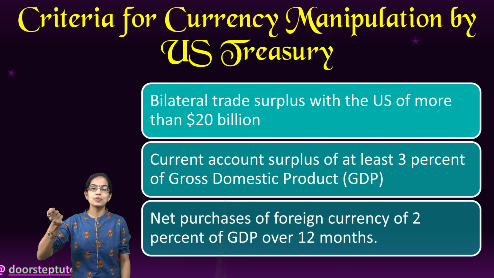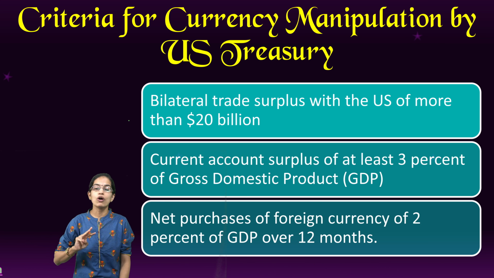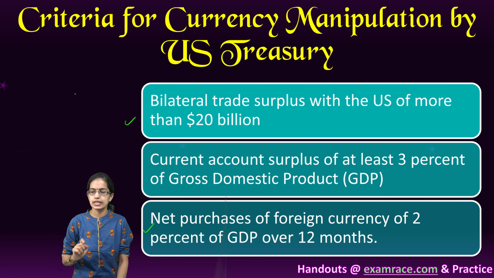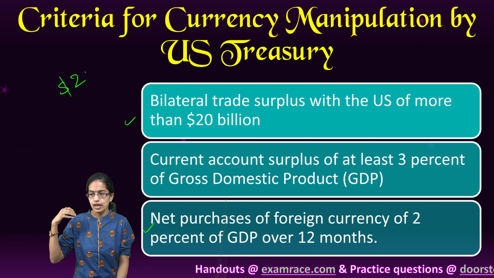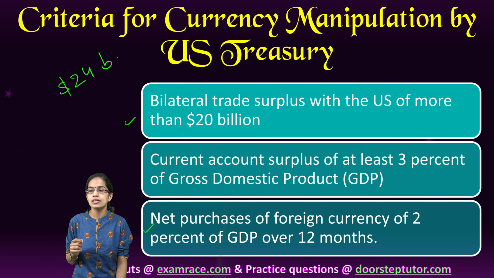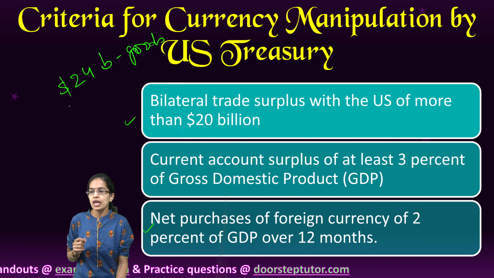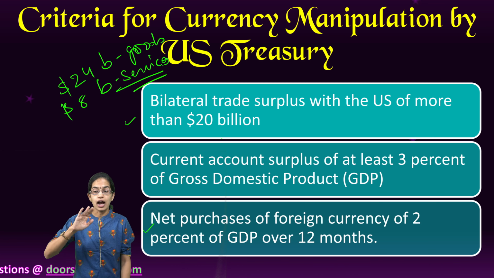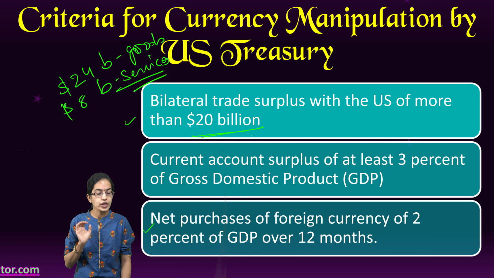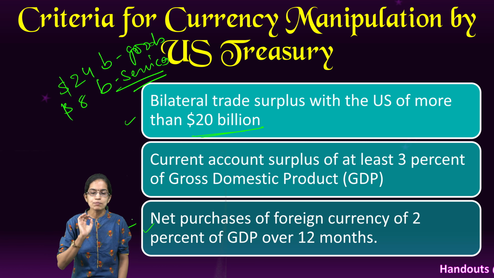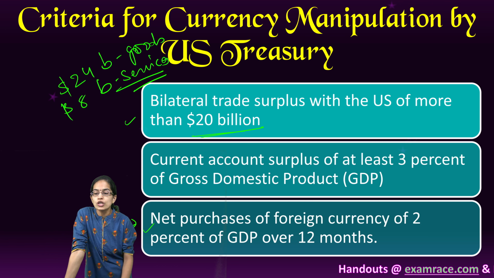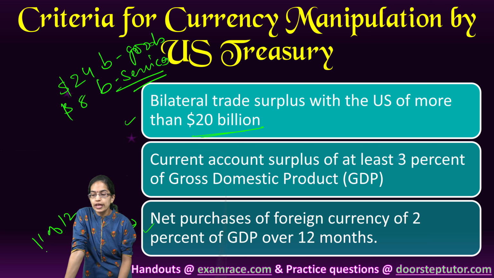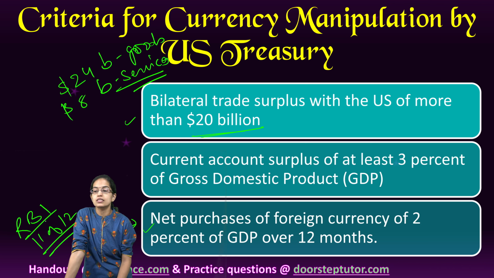Now, what has been the scenario with India? India met 2 of these criteria. How? India has a trade surplus with the United States because it exported $24 billion of goods and $8 billion of services. So definitely there is a higher trade surplus than the limit of 20 billion. The next is the net purchase of foreign currency, which was 5% of the GDP in the last 1 year. In 11 of the 12 months, RBI purchased foreign exchange.